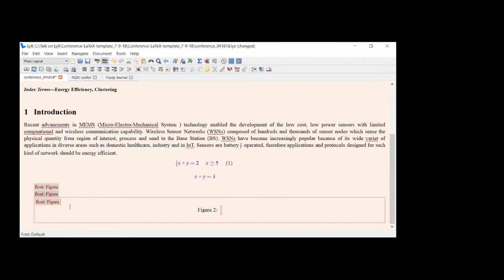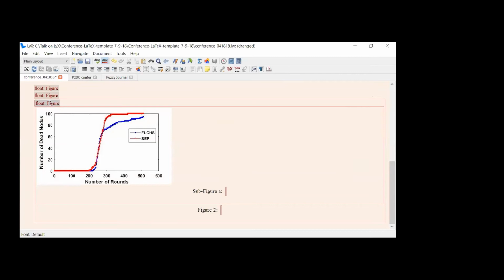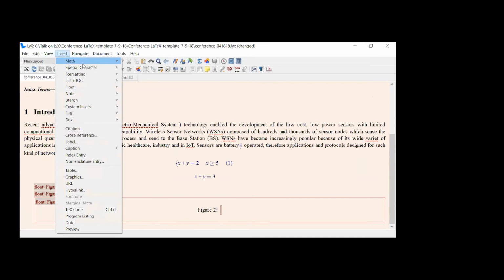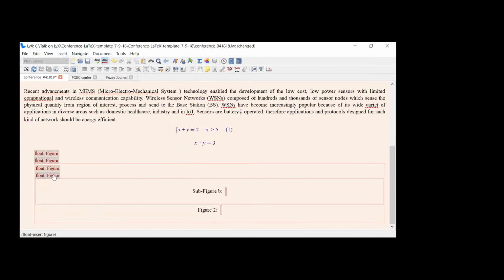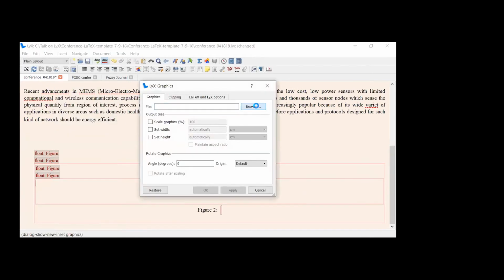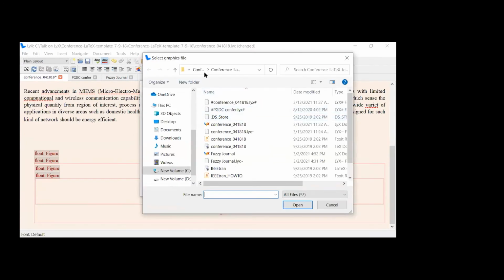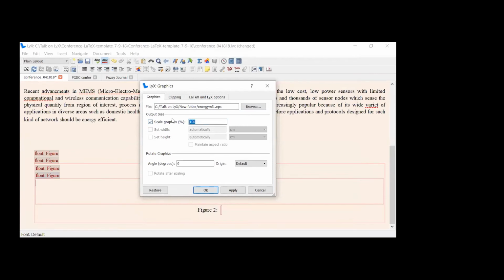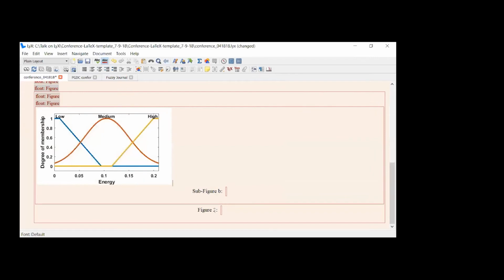Now you want another figure. You click over here, it will expand. You click over here, it will again come to the shortcut form. So next, Insert, Float, Figure. So this is subfigure B. Insert Graphics. Now I'll import another image, not the previous one. So this is the new image I'm importing here. Scale 30%. Okay.